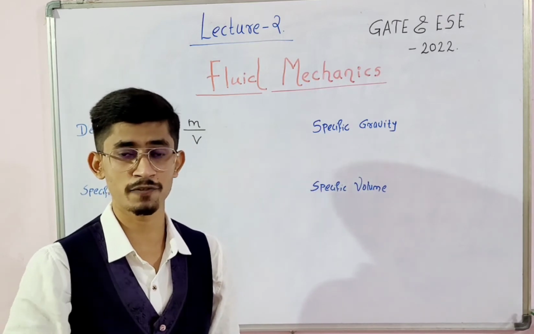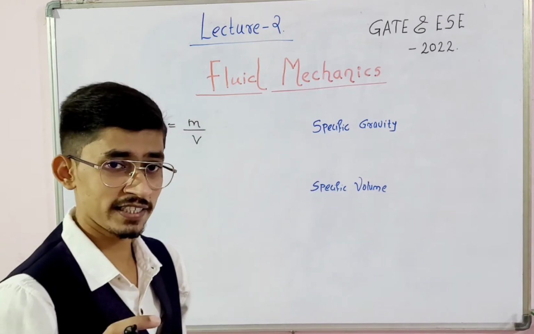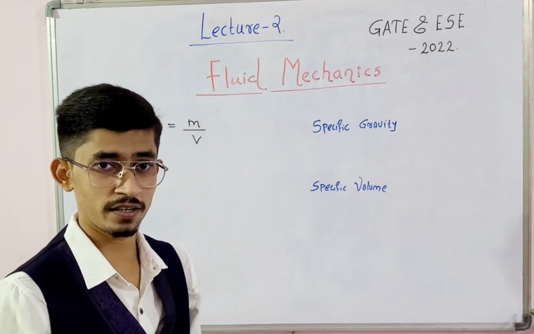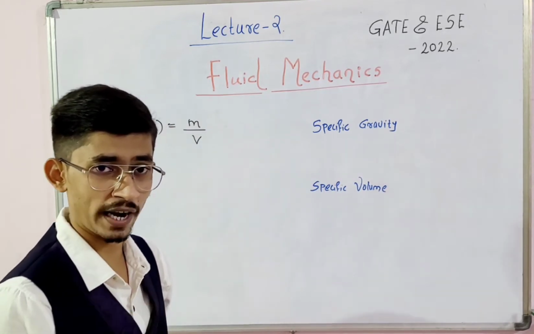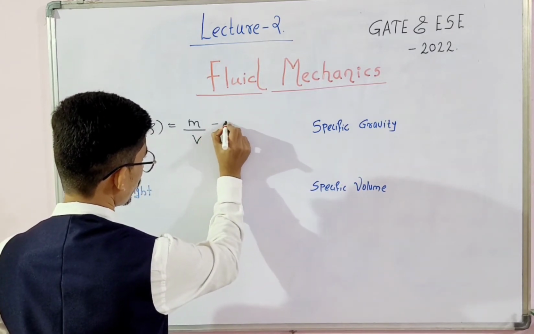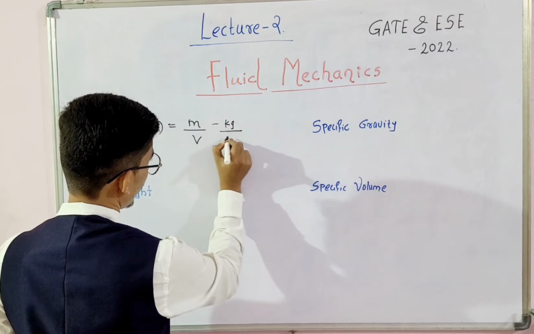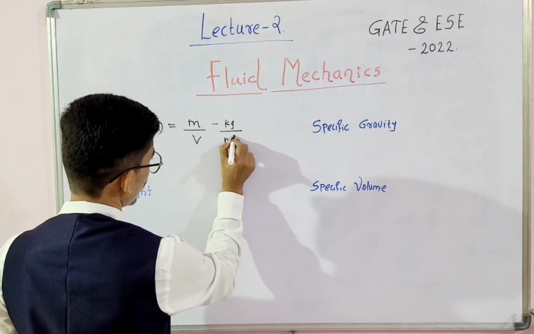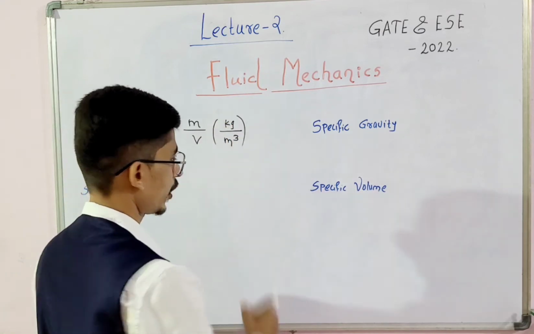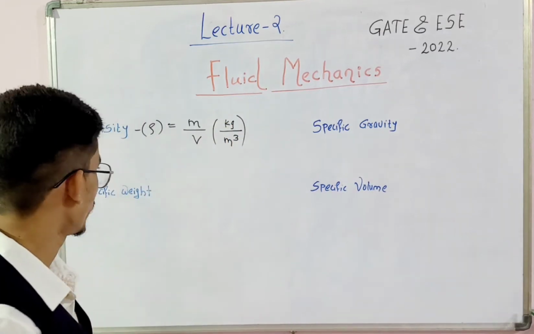So that is mass per unit volume. The unit of density: mass is measured in kg and volume in meter cube, so the unit is kg per meter cube.